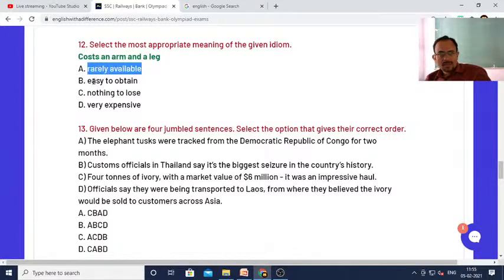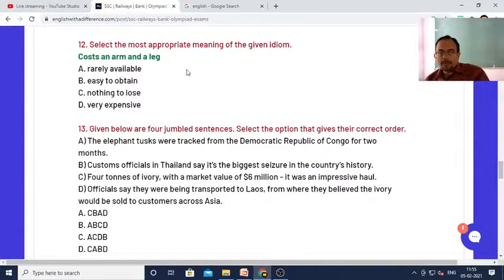Rarely available, easy to obtain, nothing to lose, or very expensive. Which one do you think is the correct answer for the idiom "costs an arm and a leg"? For example, this vehicle cost me an arm and a leg. So, what do you understand from the context of this sentence? The meaning of the idiom. Is it rarely available, or easy to obtain, or nothing to lose, or very expensive?